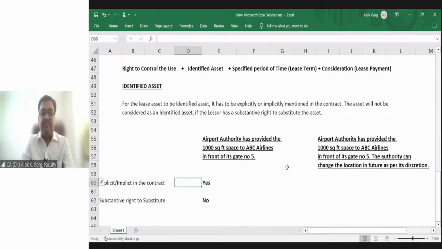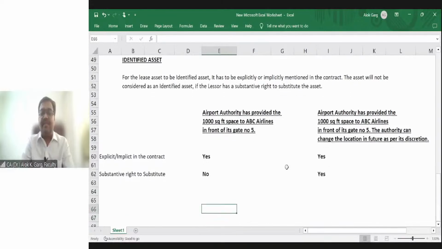Now tell me whether it is explicitly or implicitly mentioned in the contract. Yes, gate number 5 is mentioned in the contract, but this location can change, means it can alter. So whether a substantive right to substitute is available with the lessor, answer is yes. So in this case, whether it is an identified asset, answer is yes, it is an identified asset.